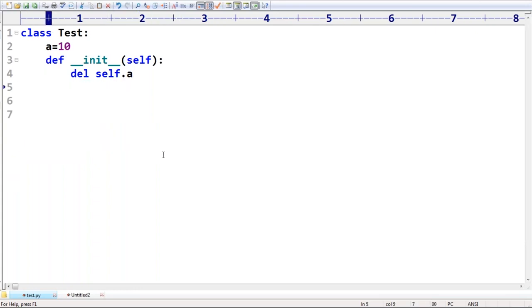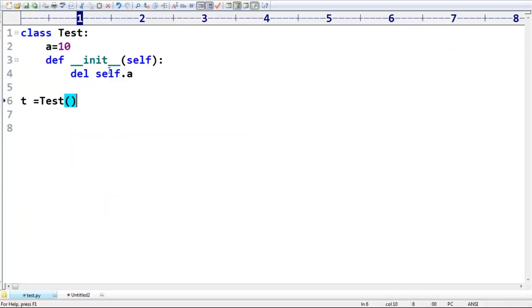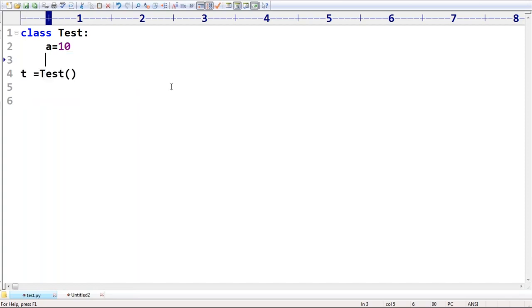By mistake, if you try to delete inside the constructor, and p is equal to Test, immediately we get an error by default. Attribute error, where is a? So you can't delete by using the self keyword or by using an object reference.